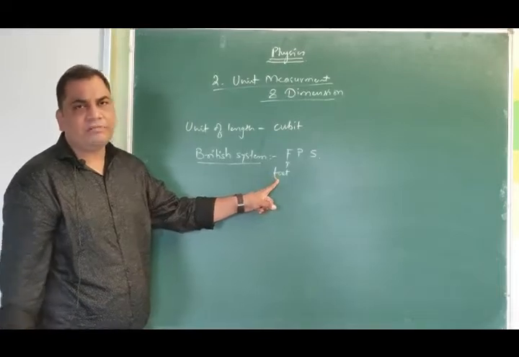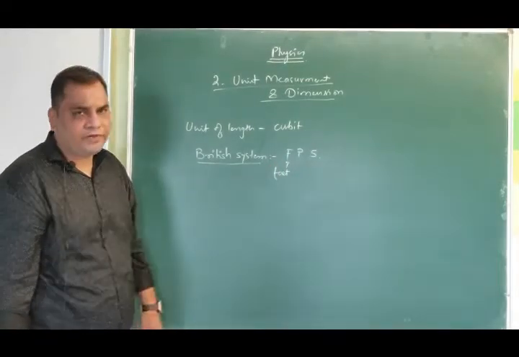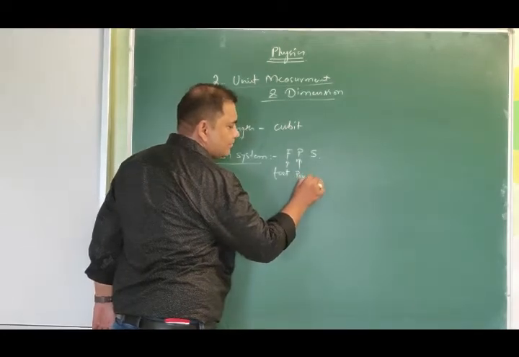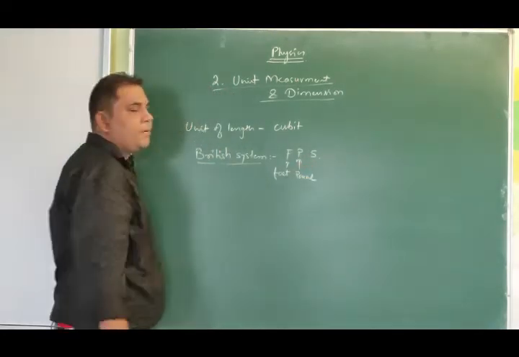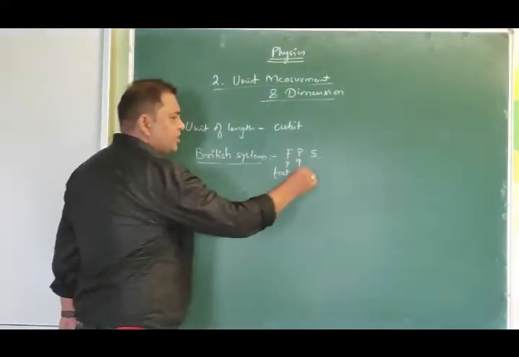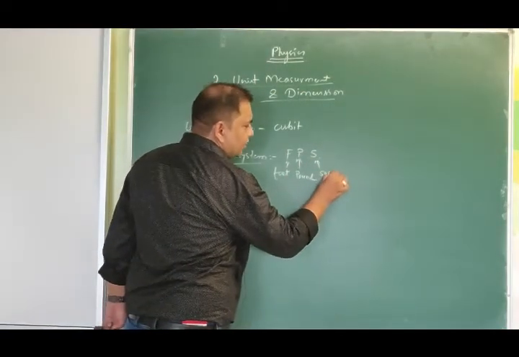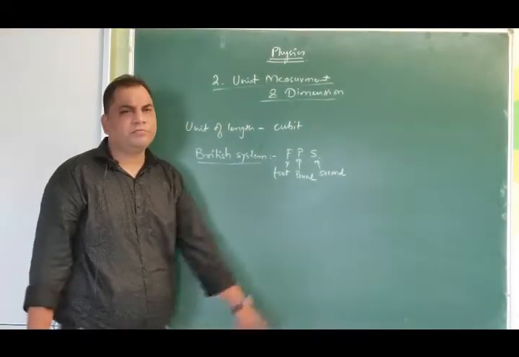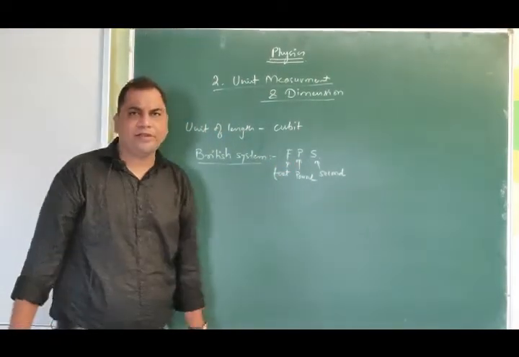For measurement of length they used feet, for measurement of mass they used pounds, and for measurement of time they used second. Okay, so the British system was regarded as the FPS system.